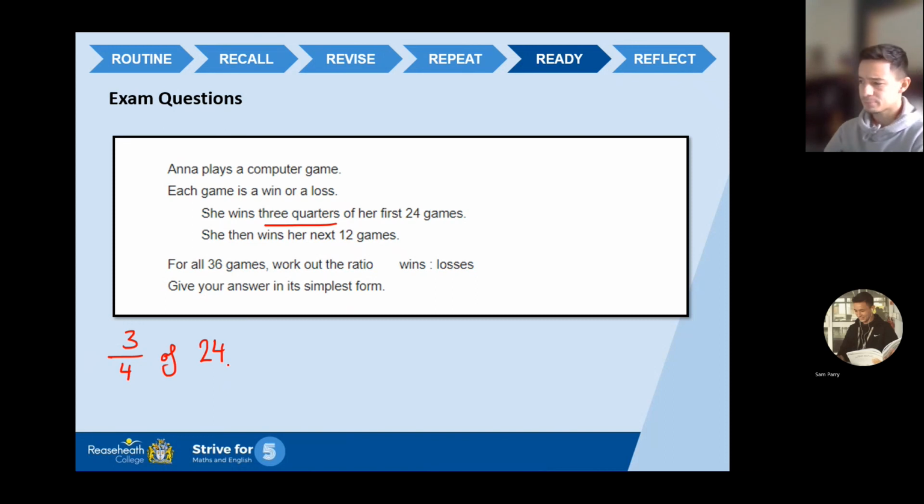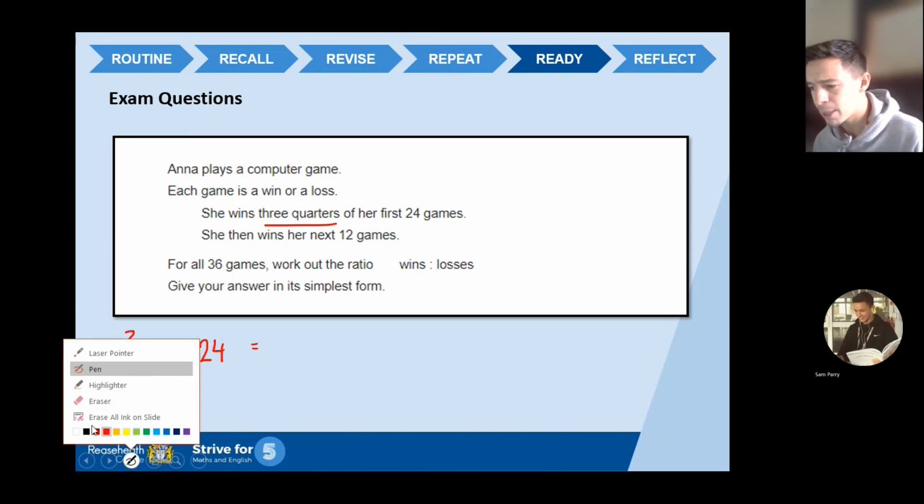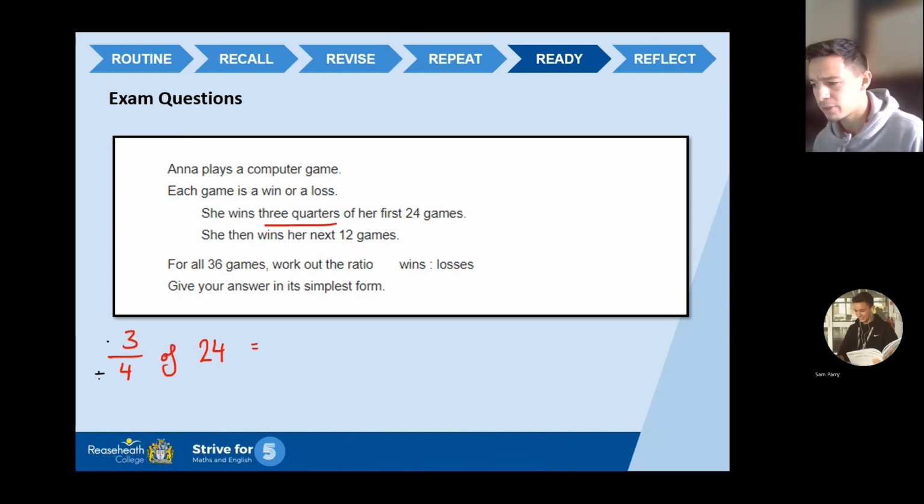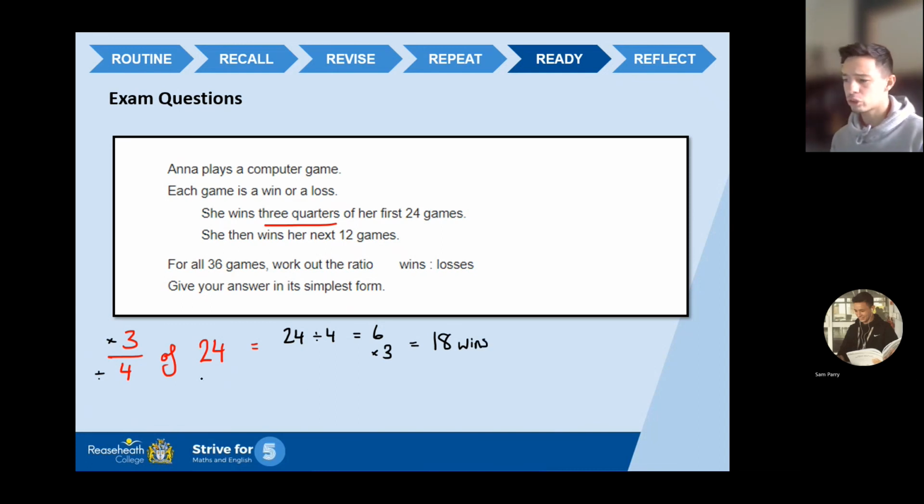Okay? Right. Let's look at this then. So 3/4 of 24. What is 3/4 of 24? Remember the golden rule. Divide by the bottom, times by the top. Okay? So 24 divided by 4 is 6. 6 times by 3 is 18. So she wins 18 out of the first 24 games.